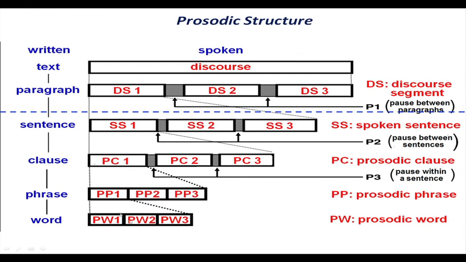Now, the problem is that the occurrence of pause after every clause is mandatory, but after every phrase a pause may or may not be there.